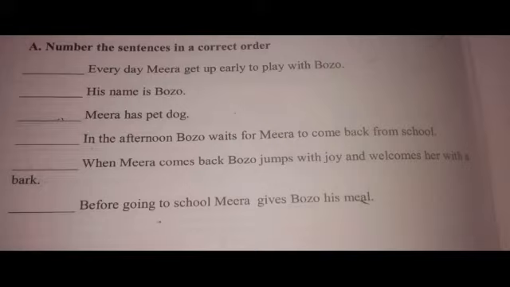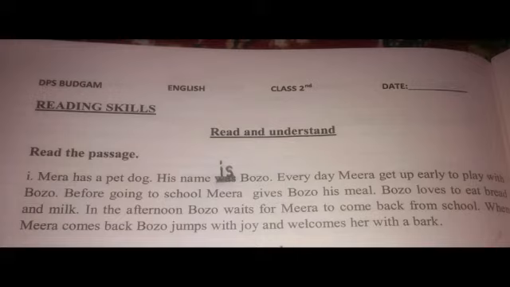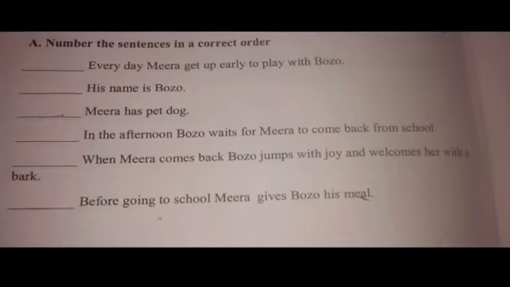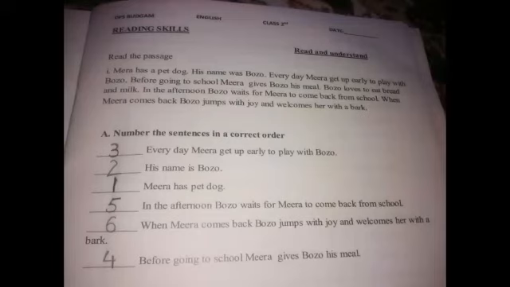Now let us look for another sentence. When Mira comes back, Bozo jumps with joy and welcomes her with a bark. Is the sentence given anywhere? Yes, it is given in the fifth line. So this should be the number 6.